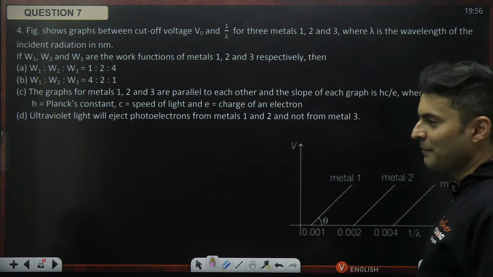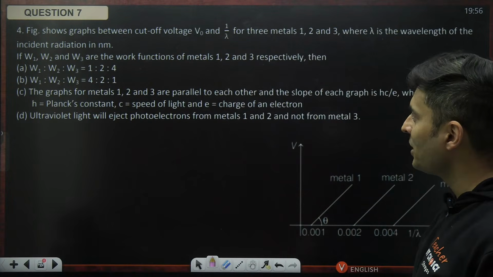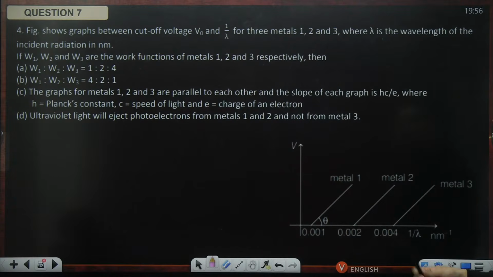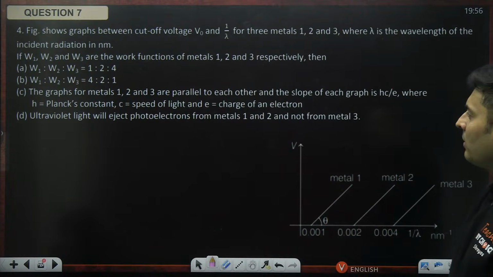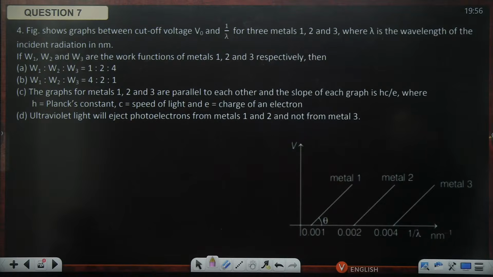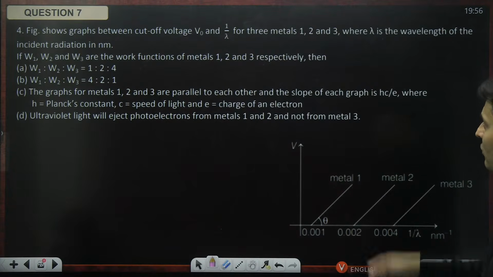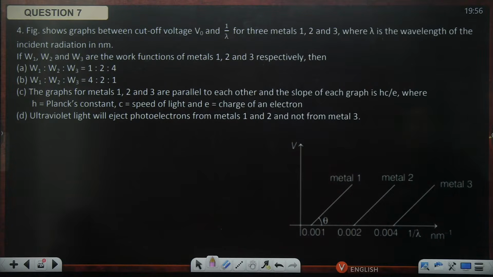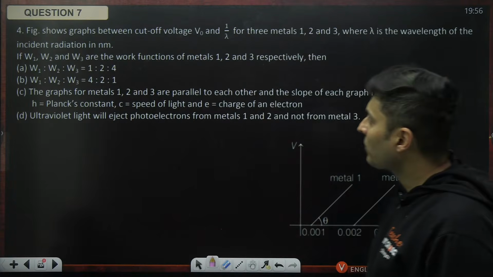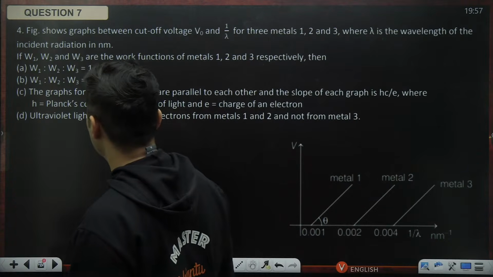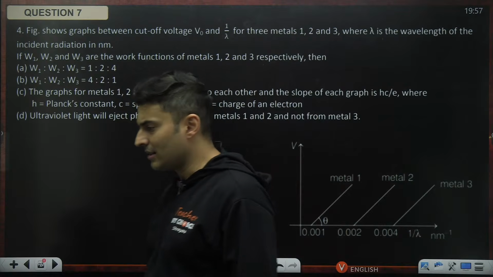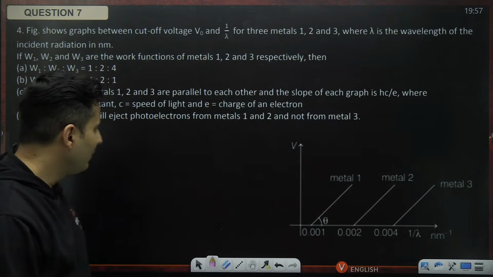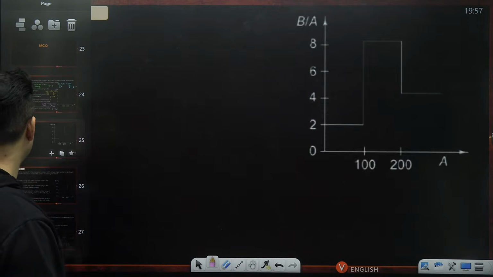So from modern physics, the next question is there. Work functions are W1, W2, W3. Slope is asked. Ultraviolet light, will it be ejecting from which metal? Stopping voltage versus 1 by wavelength graph is plotted, and everything is in nanometers. So work function ratio and all these things are asked. In such type of questions, start with a generic formula.